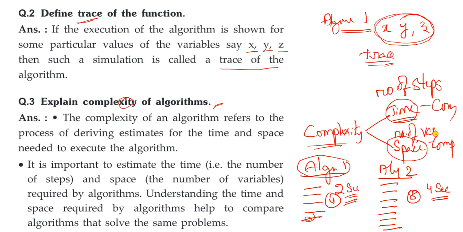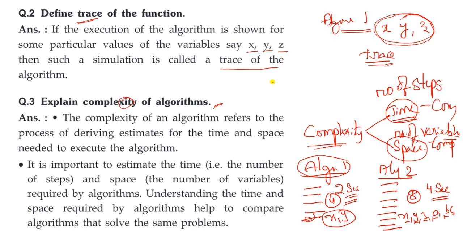The next criterion in complexity of an algorithm is space, in terms of number of variables. What do you mean by this? How many variables are required by the algorithm? For example, here we have only 2 variables, but here we have x, y, z, a, b, c. That is 6 variables. So for space complexity, how can we estimate how much space is required?